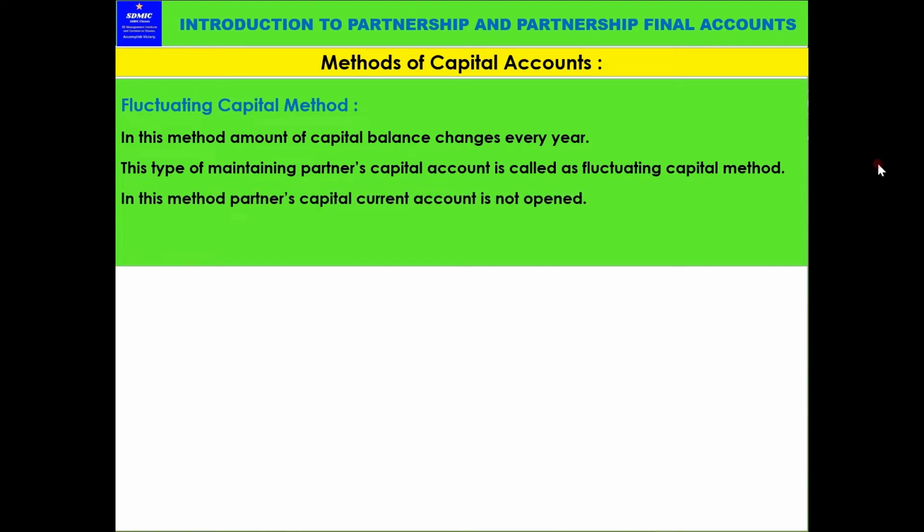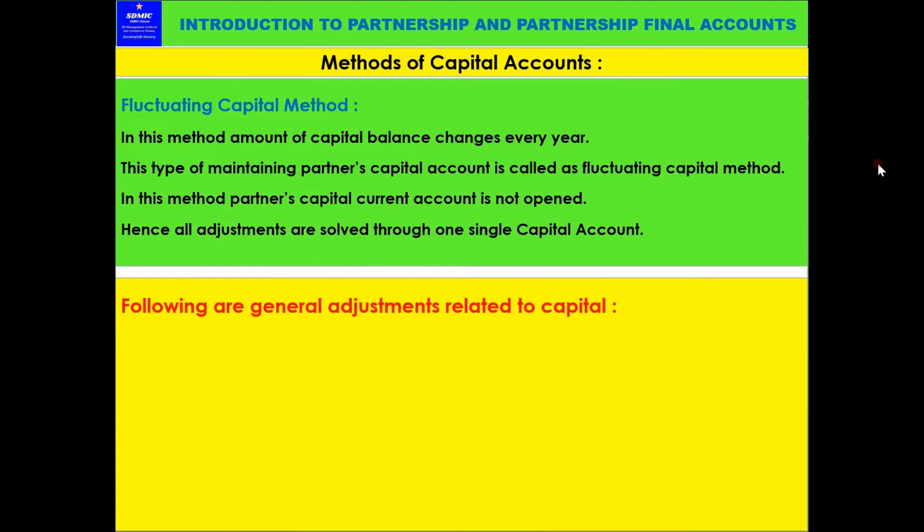These are easy, and individuals and small professional accounts are maintained in this way. In this method, partners' current account is not opened, hence all adjustments are done through this single capital account. Already explained that. Now, following are the general adjustments related to the capital account.